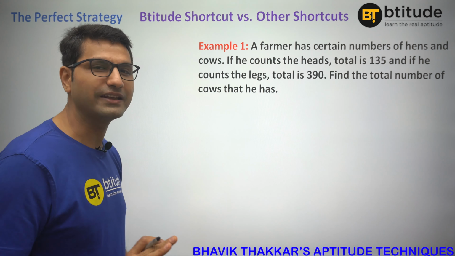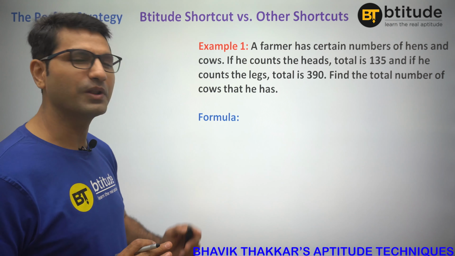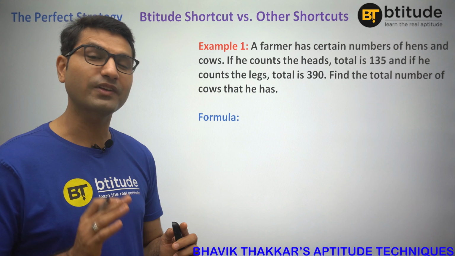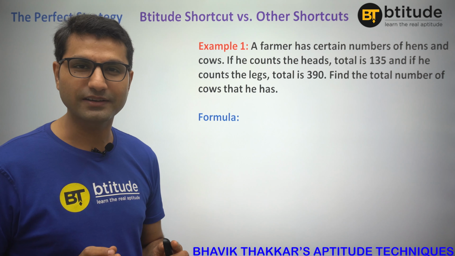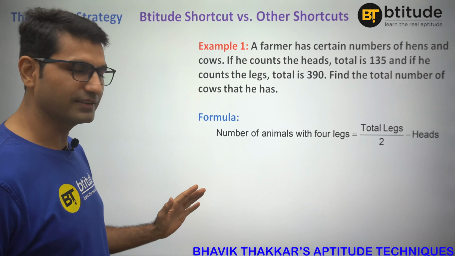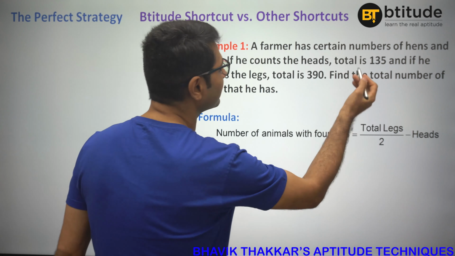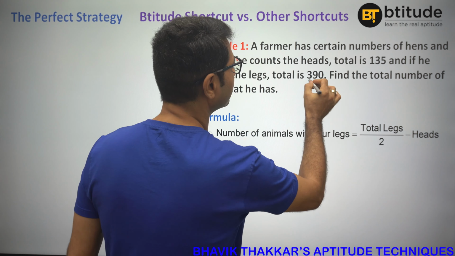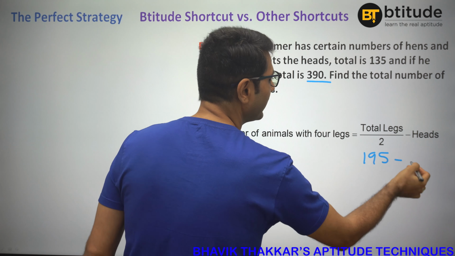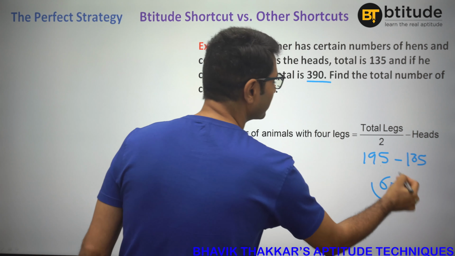Well, the question is very easy, and as promised, first we are going to solve it with the formula method, which is claimed to be the best method by so many YouTube videos and so many books available in the market. The formula to solve this kind of question is pretty easy, and if you apply this formula, total legs is 390, so we say 390 by 2 is 195, and minus heads, which is 135. So the answer is 60.